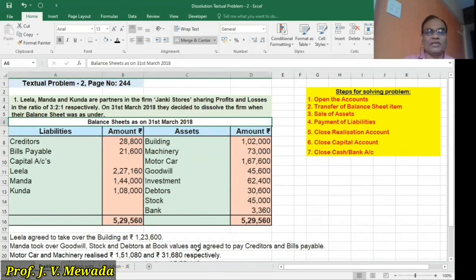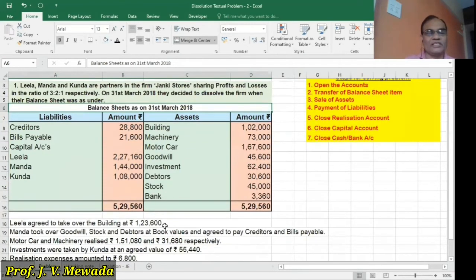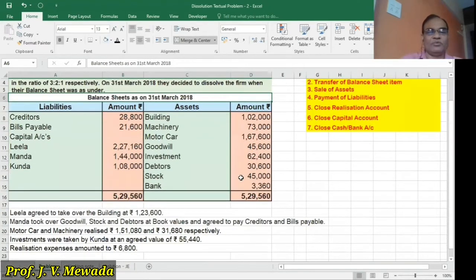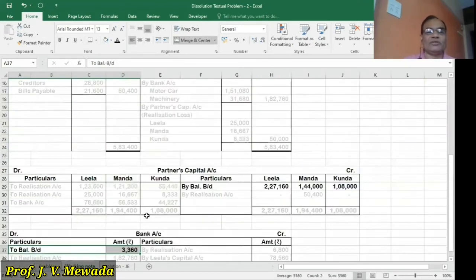Now step number 3, from the given adjustments, we will take up those adjustments which are related to sale of assets. So first, Leela agreed to take over the building at an agreed value of 1,23,600. So we'll move to the working note.